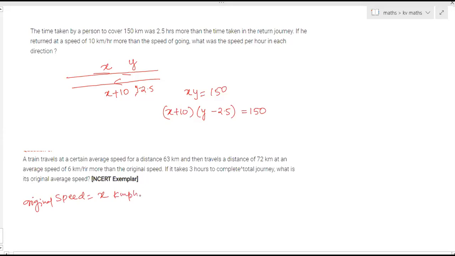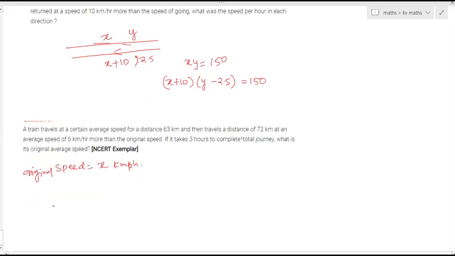Original speed is x kilometer per hour. Now it covers 63 kilometers, and then travels a distance of 72 kilometers at an average speed of 6 kilometers per hour more. So what is the time taken to cover 63 kilometers? For covering 63 kilometers, the speed is maintained as x kilometer per hour. So what is the time taken to cover 63 kilometers?